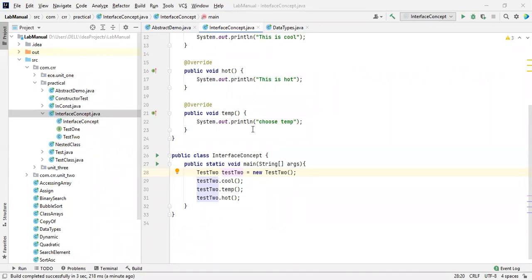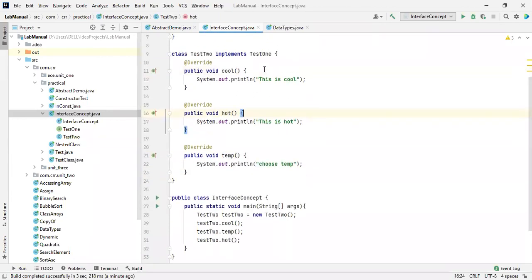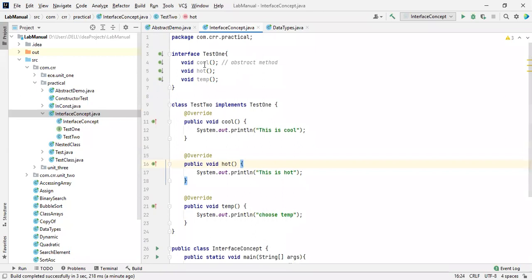Yeah, here we created an object for the class. So here we are just calling all the methods inside it. Then how are we going to know whether this interface is being accessed or not? See this one: cool, hot, and temperature. All these are not highlighted because we didn't use this. So without using this, how can we say that we achieved the interface?